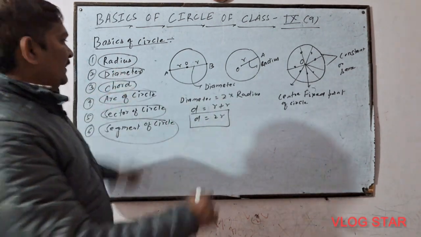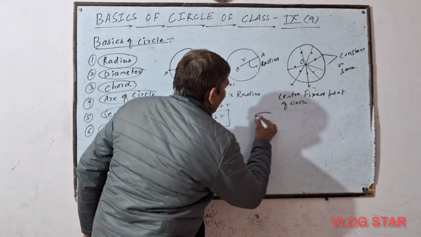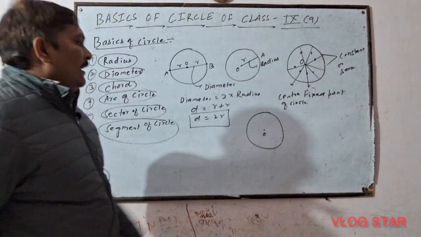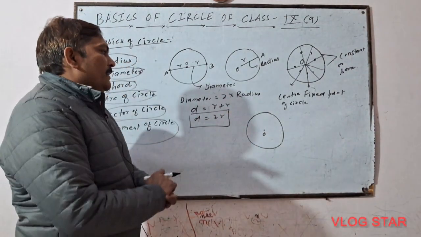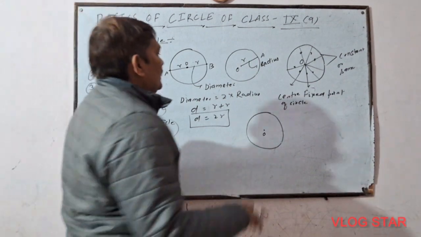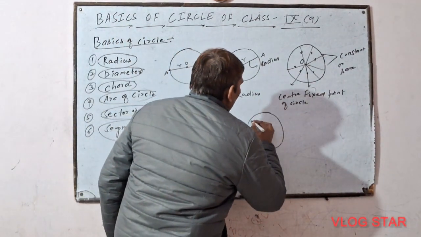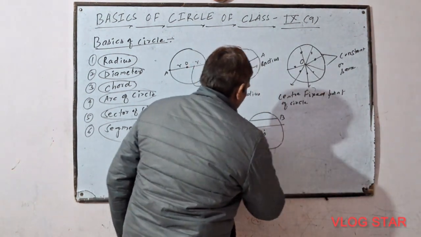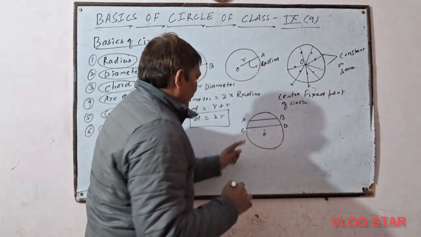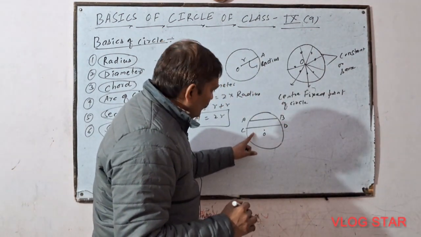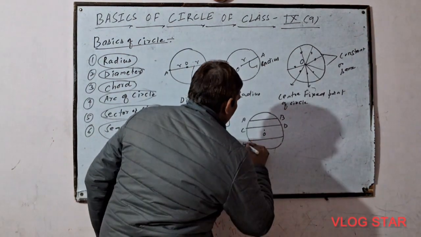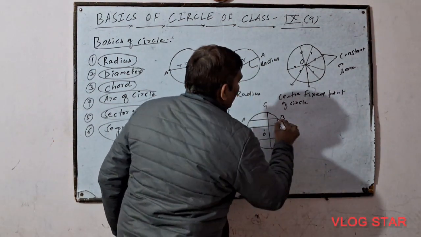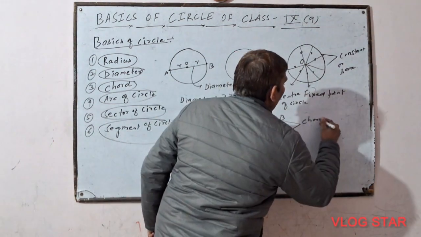Now just see the concept of chord. This is the circle, this is the center of circle. What is chord? A line segment meeting at 2 points of circle is called chord. See, AB is the chord, this one CD is the chord. Why? Because this line is meeting at 2 points of circle. Then EF is the chord, then GH is the chord. Now these all are chords.